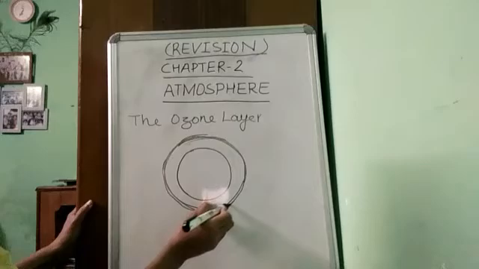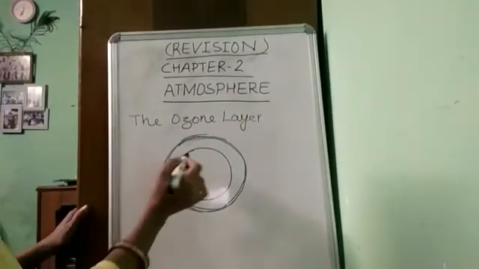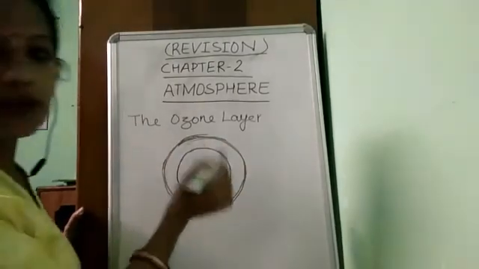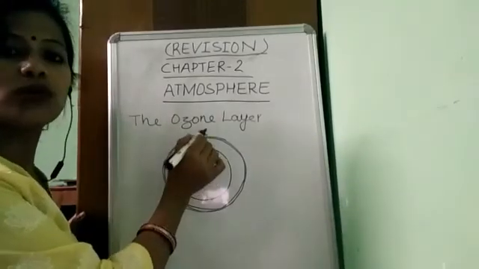And what does the ozone layer do? It protects our earth from harmful rays coming from the sun. This is the role of the ozone layer.